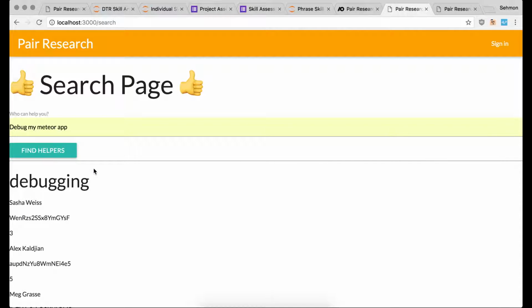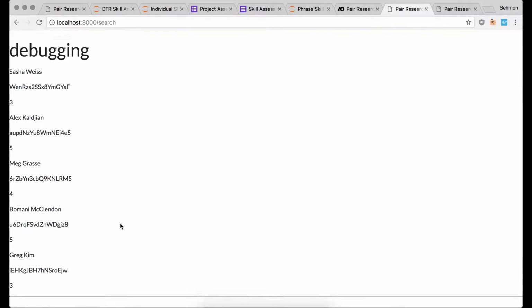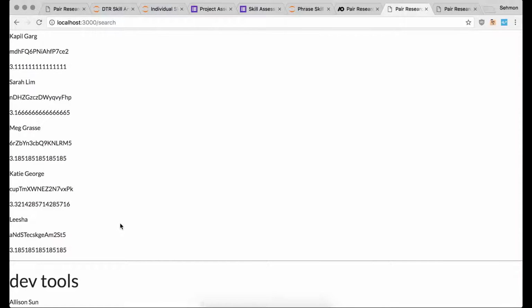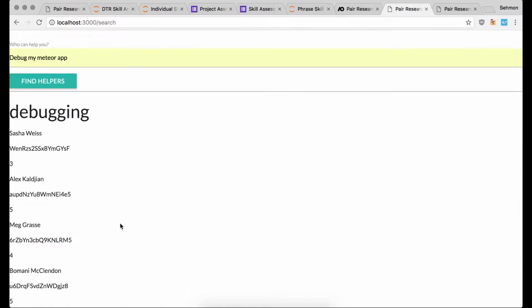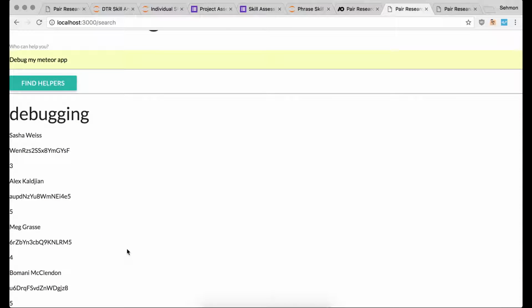So given that this is not just debug and now it's debug my Meteor app, you can see that it breaks down to a broader set of categories. So we have debugging, and we also have web and mobile dev and dev tools. It takes all of the data that's stored, and it gives you, I guess, an actionable view of who can help you and their average rating on that skill.